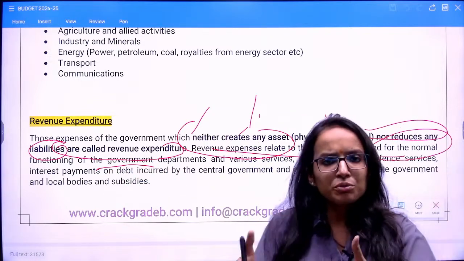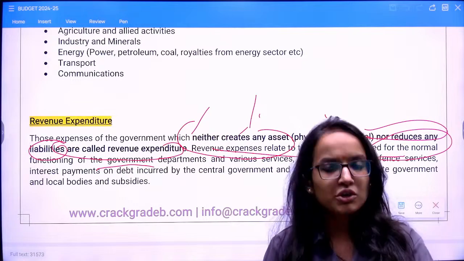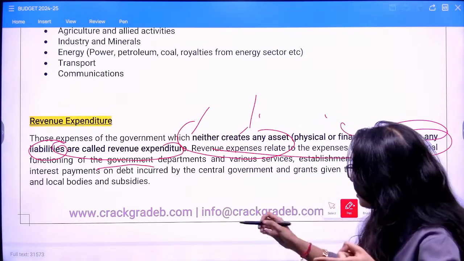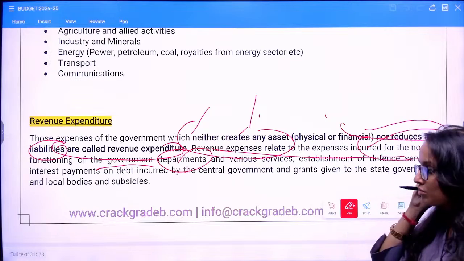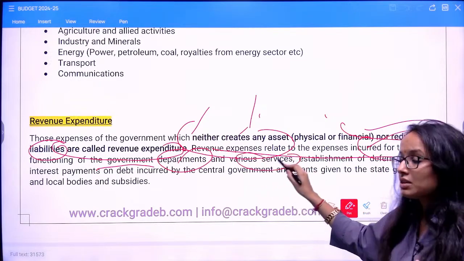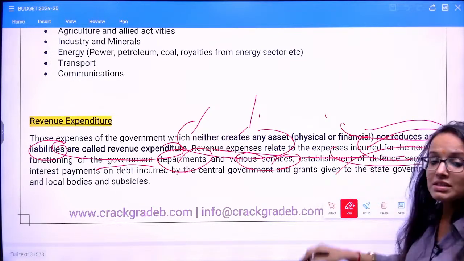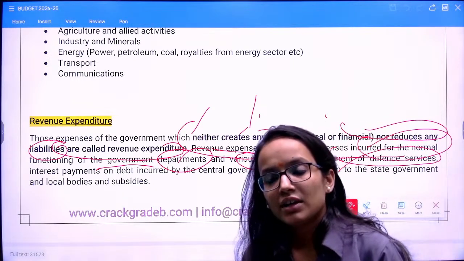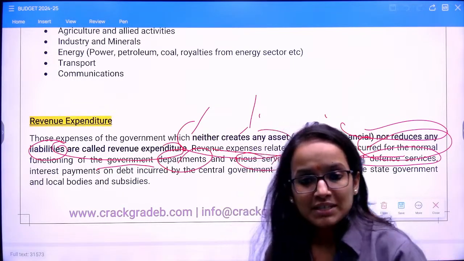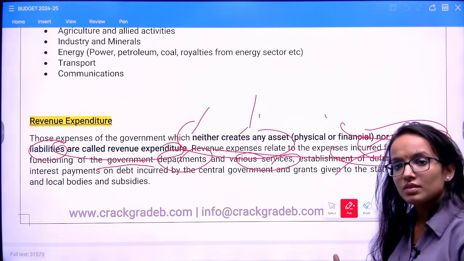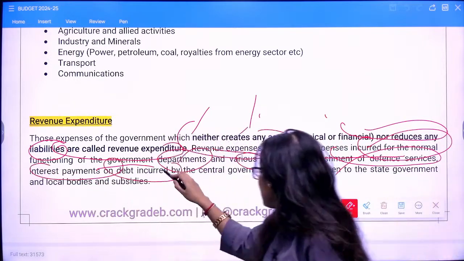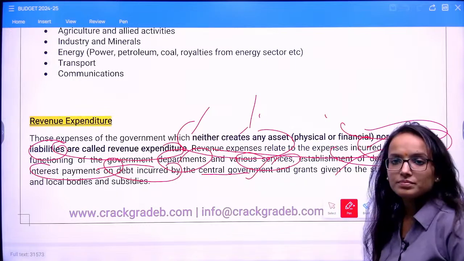So revenue expenses are related to expenses incurred on the normal functioning of the government. You require day-to-day expenses to run your departments, your ministries, to run your government basically. Plus expenses required to run various services, establishment of defense services. Then interest payments on debt incurred by the central government.